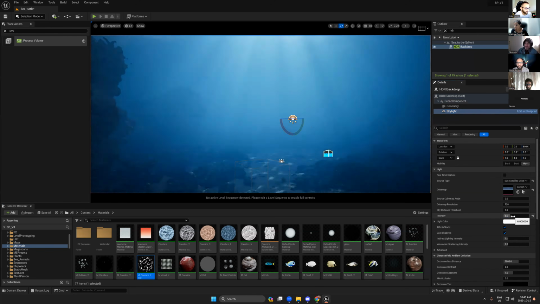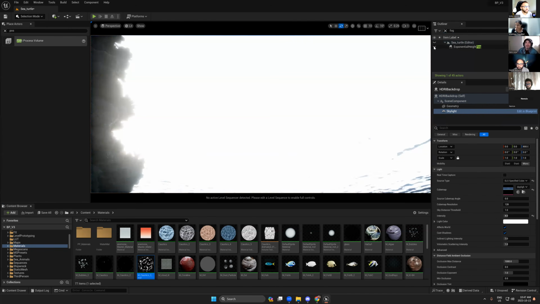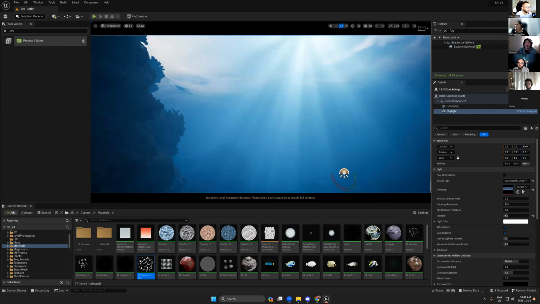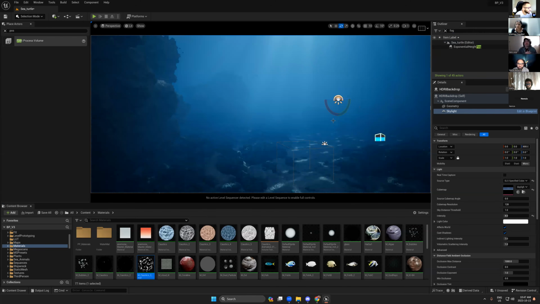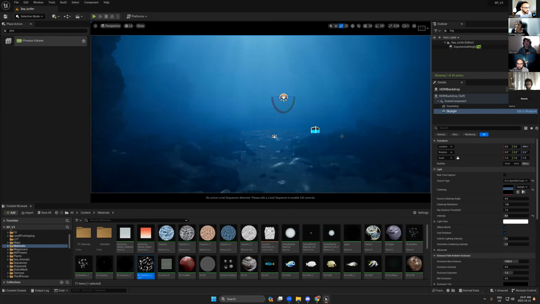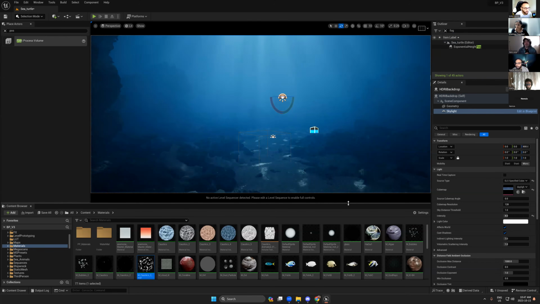Is that because of the clouds? Yes. The first one didn't have any clouds and no water surface, because the water surface has refraction. If we turn off this one, you see now it's reflected too much, but now we have some balance in the underwater. You see, we don't do anything. We start to see something like the underwater, but for sure this is not what we are looking for.